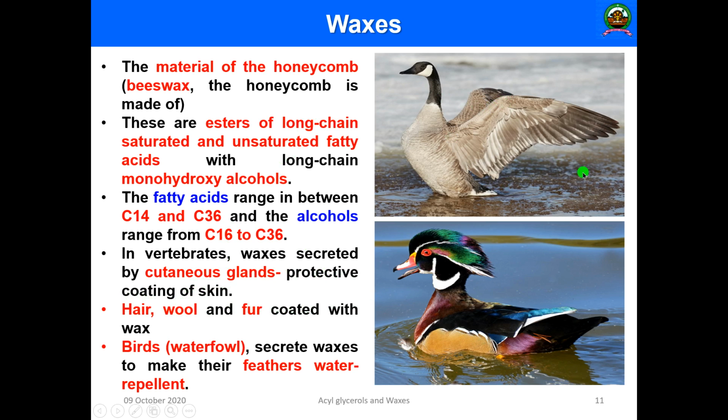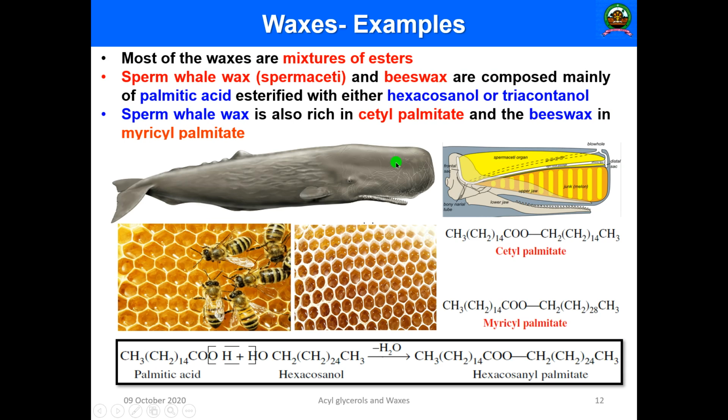And the birds, you can see beautiful birds, secrete a lot of waxes to make their feathers water repellent. Here you can see these water fowls: when they swim in water or fly, their body feathers are completely repellent to water. Due to the presence of these waxes, a very thin waxy coating is present on the feathers of these birds. So that is the important aspect. And there are a lot of examples of waxes.